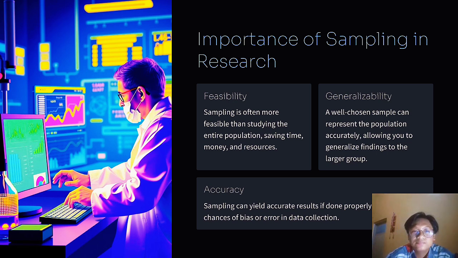Accuracy: sampling can yield accurate results if done properly, reducing the chance of bias or error in the data collection.